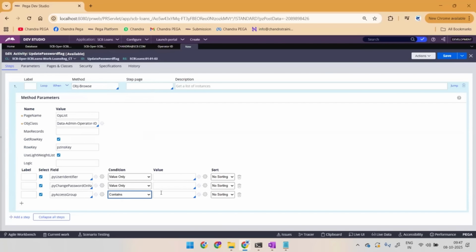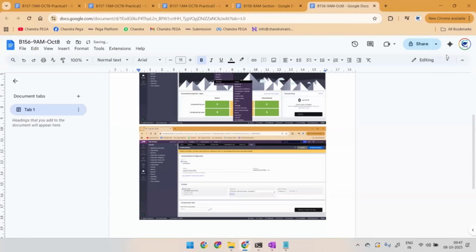Okay, so generally every access group contains the organization name, right? For now, I'm trying to go with SCB. So we'll try to test it and check. So let's check how many operator IDs it is fetching first of all, based on which we have to design further looping. Let me save so far.